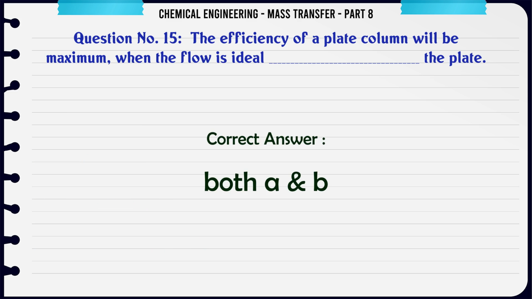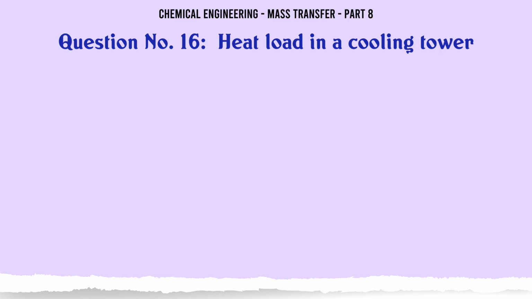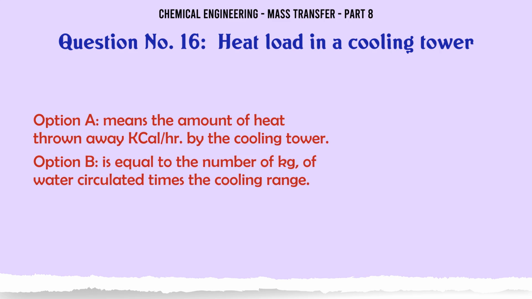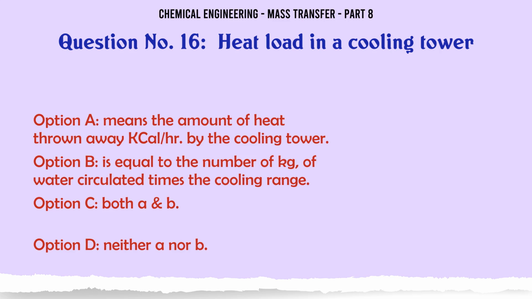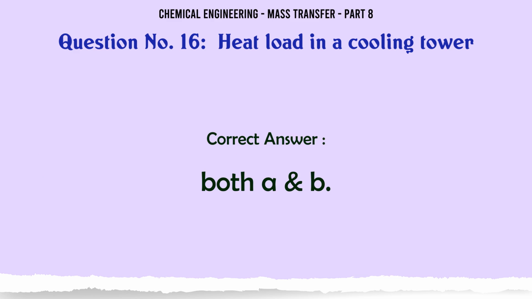Heat load in a cooling tower. A. Means the amount of heat thrown away, in kcal per hour, by the cooling tower. B. Is equal to the number of kg of water circulated times the cooling range. C. Both A and B. D. Neither A nor B. The correct answer is both A and B.